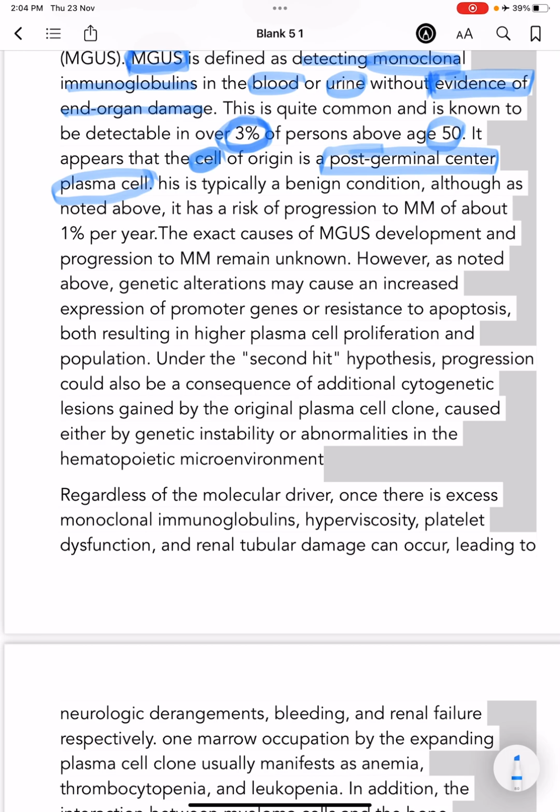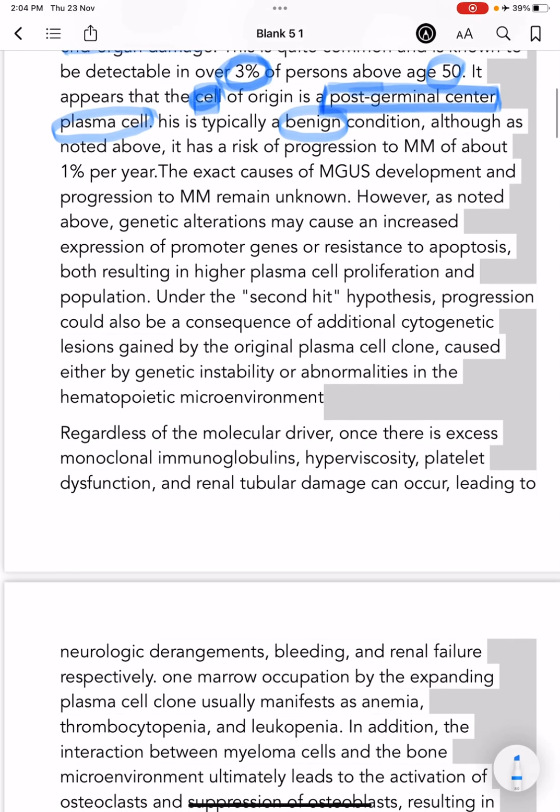What is the cell of origin? The cell of origin is a post-germinal center plasma cell. MGUS is typically a benign condition because there is no organ damage except for evidence of monoclonal immunoglobulins in the blood or urine. This benign condition has a risk of progression to multiple myeloma of about 1% per year.